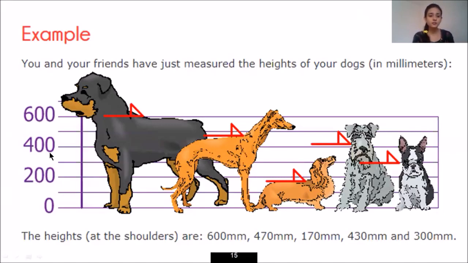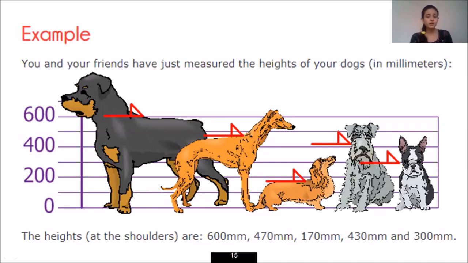I have observations of 5 different dogs, and the observations, that is the heights at the shoulders, are given below: 600, the height of the first dog, 470, the height of the second dog, just like that 170, 430 and 300, the heights of the third, fourth and fifth dog respectively. So this is what my observations look like.